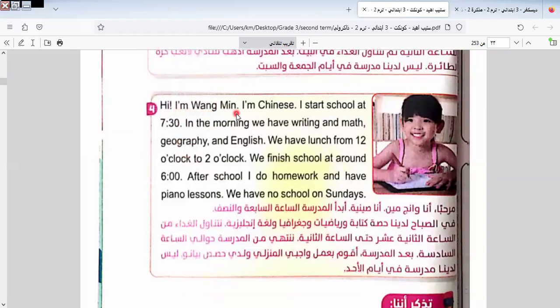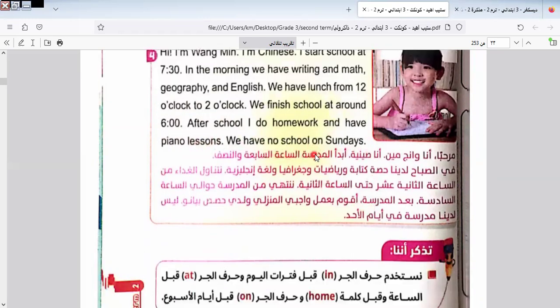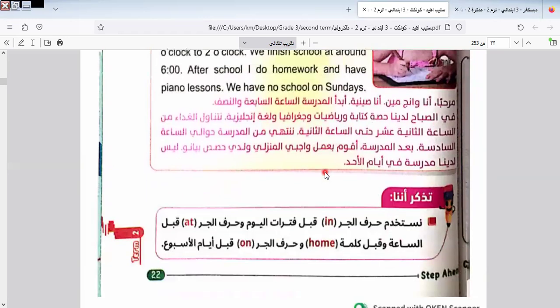Hi, I'm Wing Wing. I'm Chinese. I start school at 7:30 in the evening. We have writing and math, geography and English. We have lunch from 12 o'clock to 2 o'clock. We finish school at around 6. After school, I do homework and I have piano lessons. We have no school on Sundays.